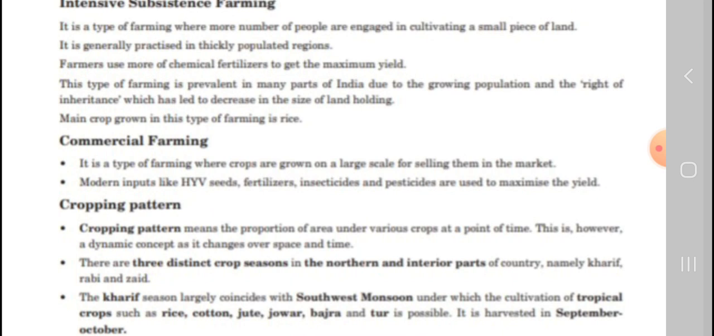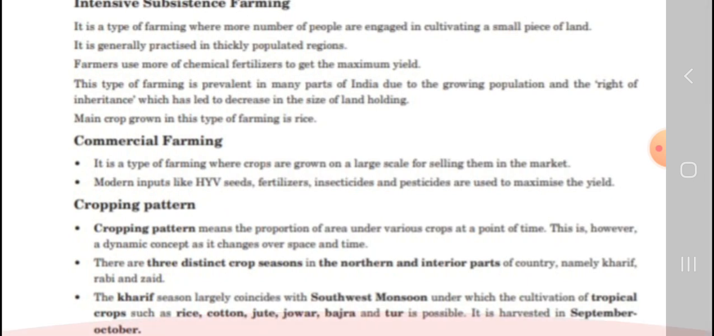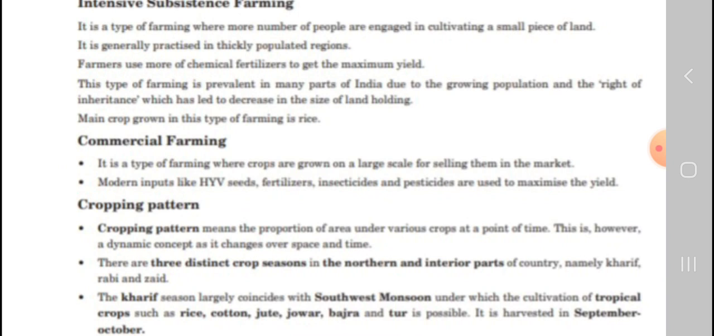And commercial farming is a type of farming where crops are grown on a large scale for selling them in the market. The crops are grown on large lands. Cropping pattern means the proportion of area under various crops at a point of time. This is, however, a dynamic concept as it changes over space and time.